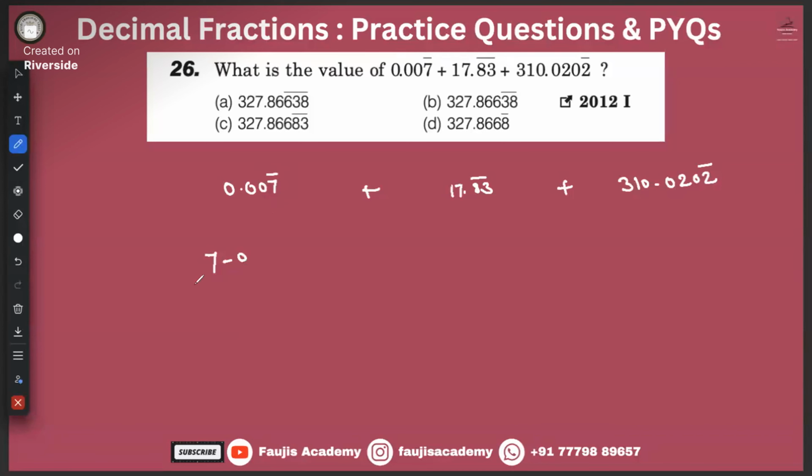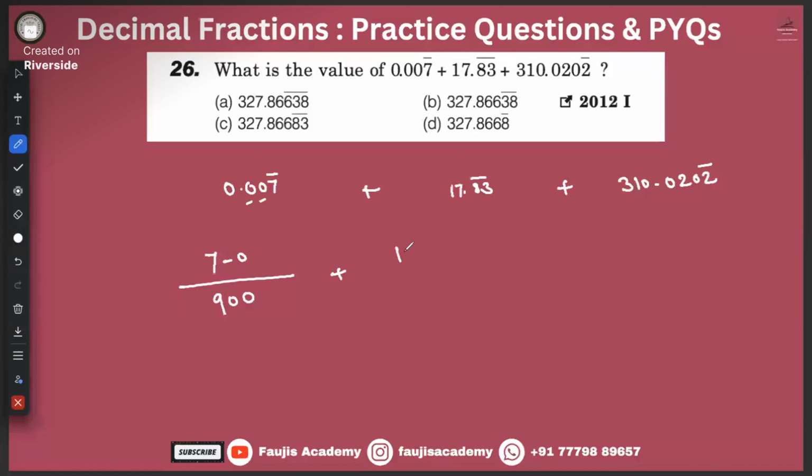No number, only 0. That's it. How many digits are there under the bar? It's only 1. So write down 9. After the decimal, how many digits are there with no bar? 1, 2. This 0 will be counted. That's it.